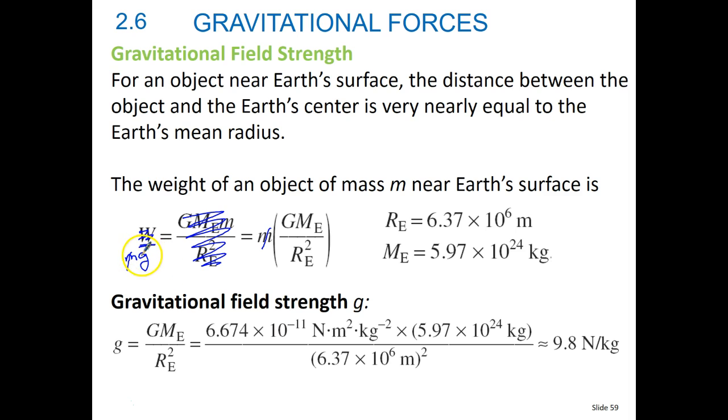Now we're left with gravity equal to the universal gravitational constant times the mass of the larger thing divided by its radius squared. And for Earth, gravity has a value of about 9.8 newtons per kilogram. So it's approximately equal to 9.8. It depends on where you are on the Earth and your altitude, but for the most part, we're going to use 9.8. Sometimes it's even easier to use 10 because of calculations. So that's pretty easy to do.